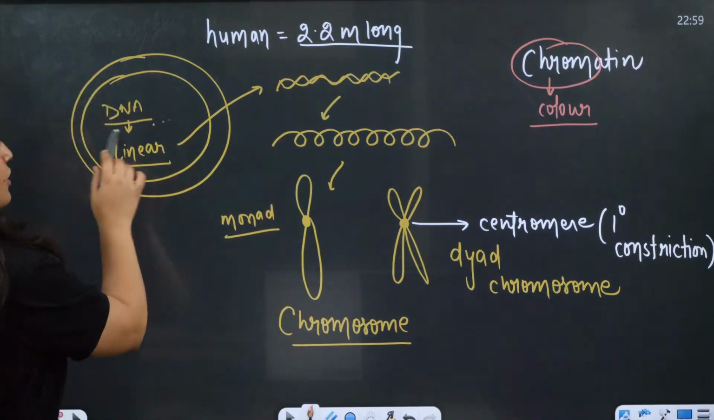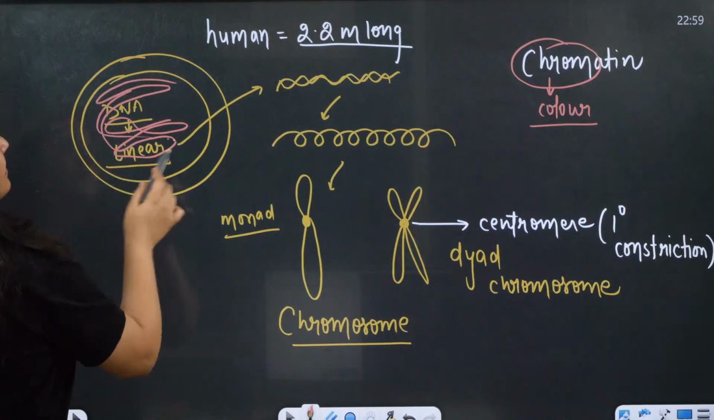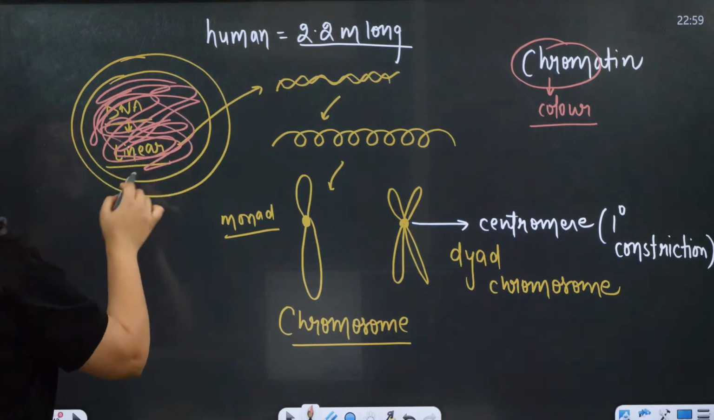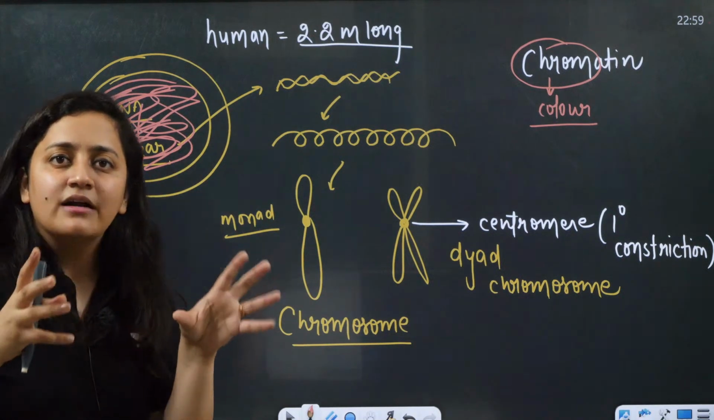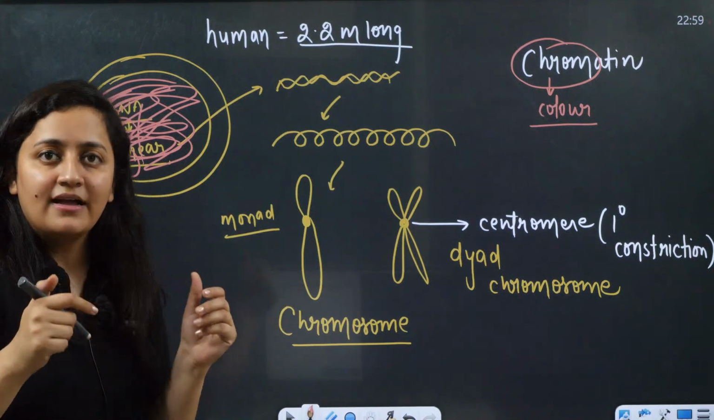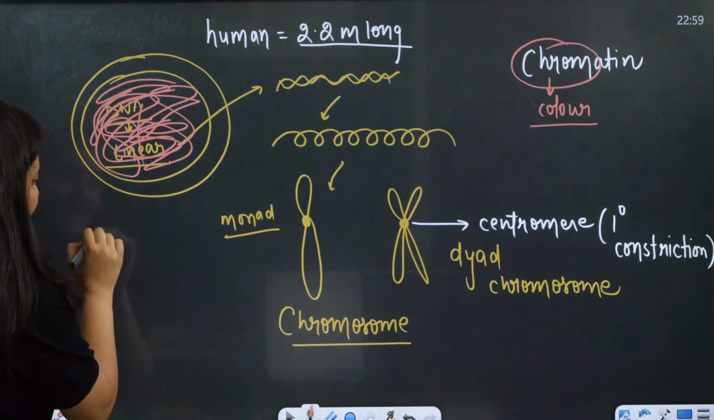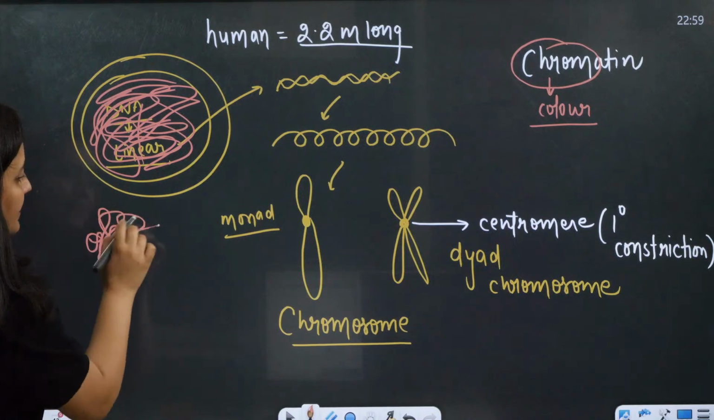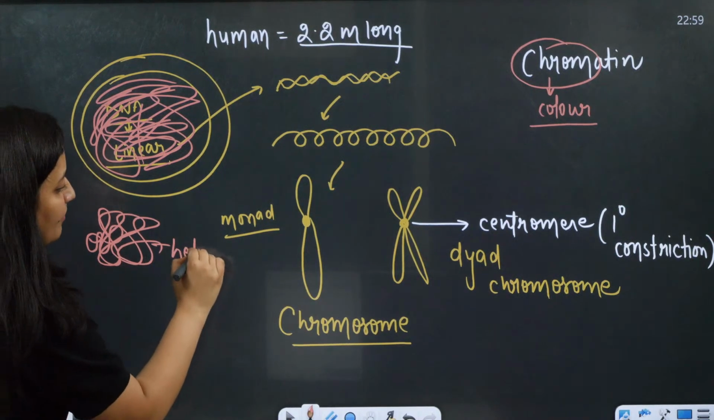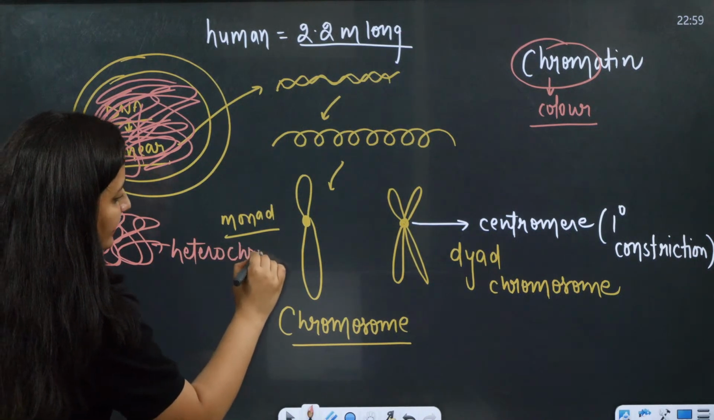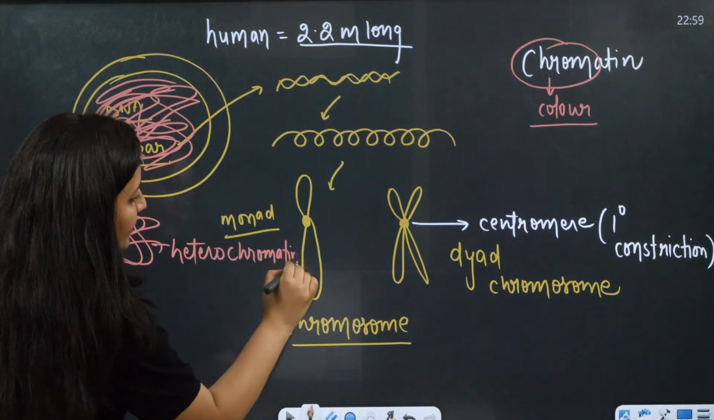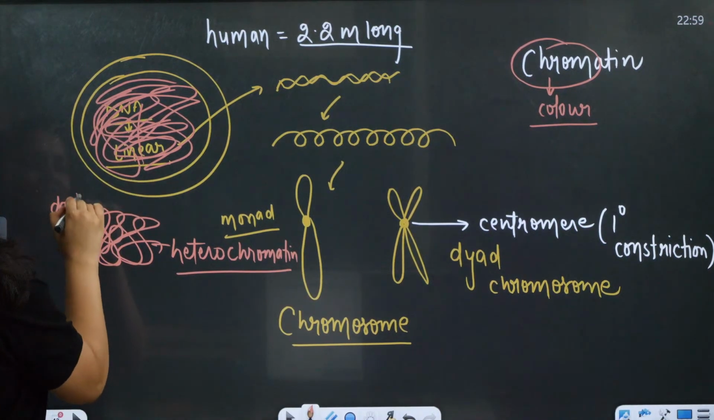Normally, when you talk about the nucleus, when the cell is not dividing, the DNA will be placed like this, right? It will be tangled. So the very highly coiled DNA, which is not available for protein formation, is going to be heterochromatin, the darkly stained.